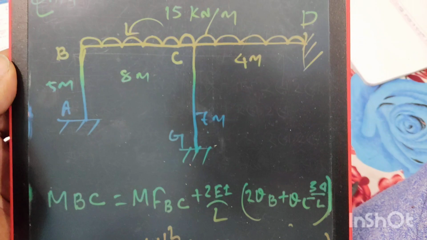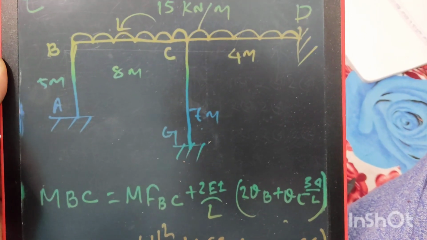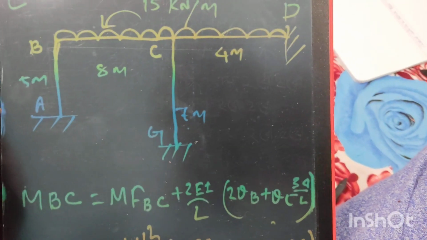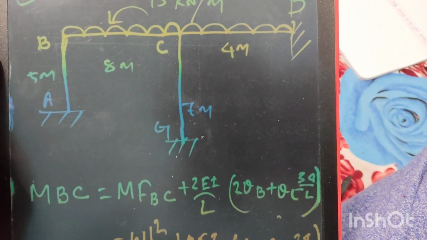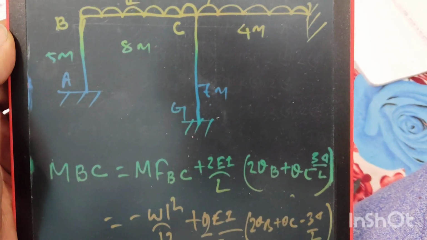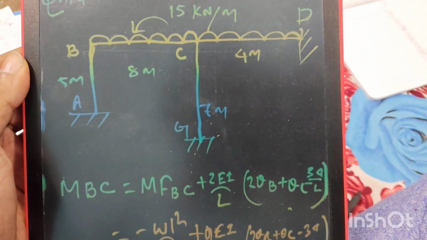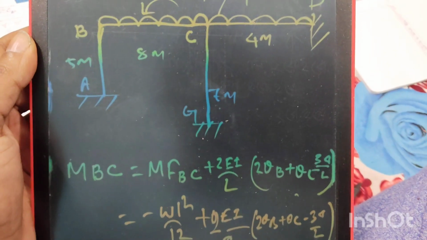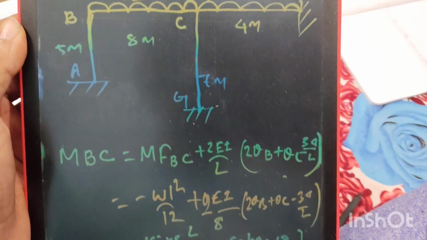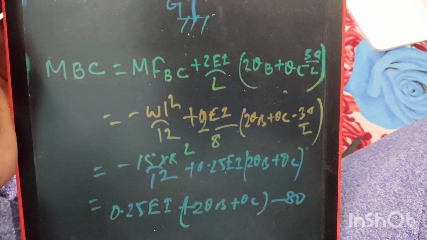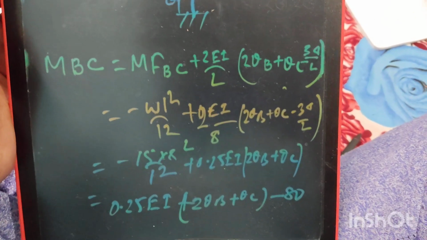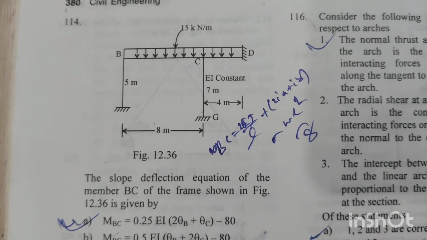We know all the values. L is equal to 8 meter, the span of member BC, and the deflection at end B is nil. So the 3 del by L term will be equal to 0, and the fixed end moment at end B will be equal to minus WL square by 12. W is 15 kN per meter and L is 8 meter, the span. After putting all the values, we get MBC equal to 0.25 EI into (2 theta B plus theta C) minus 80. Option A is the right answer.